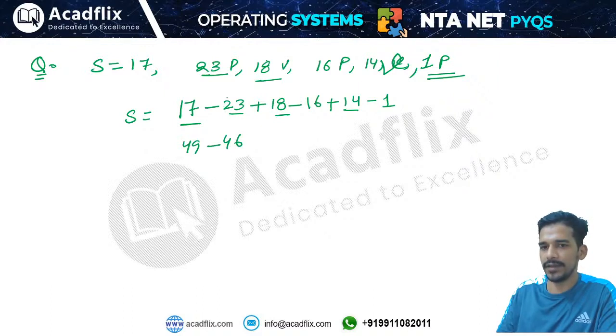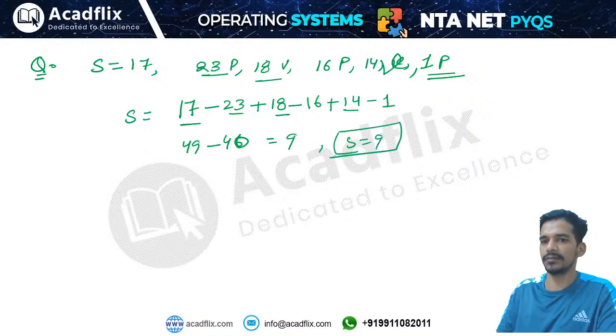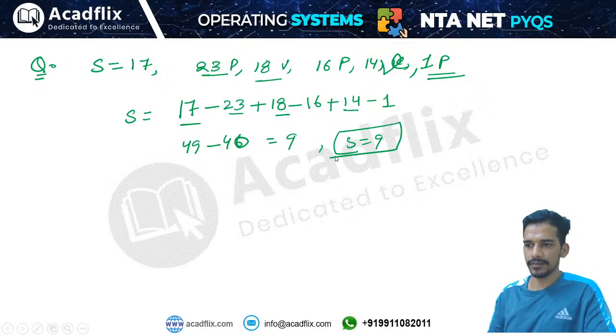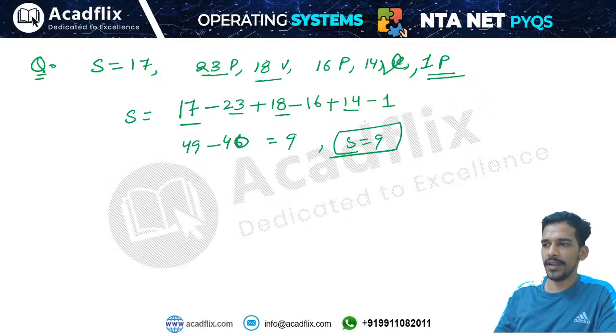Not 46, it will be minus 23 minus 16, and this will be 40. Okay, so the final value will be 9. So the final value of the semaphore will be 9, right? So sometimes we can make silly mistakes in simple questions also.